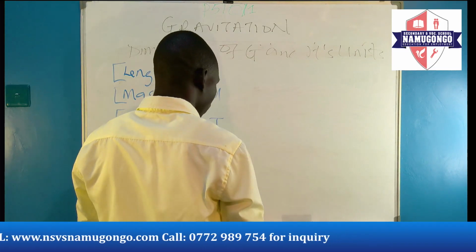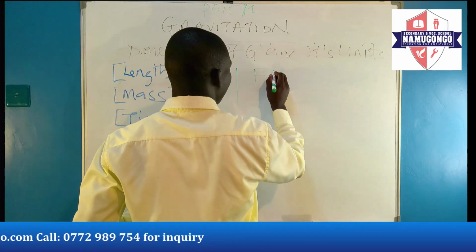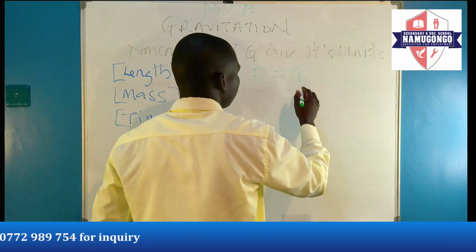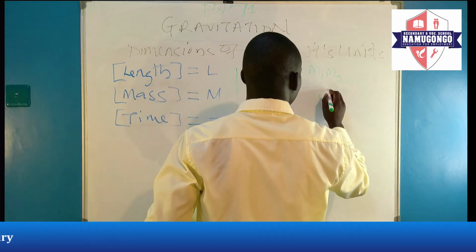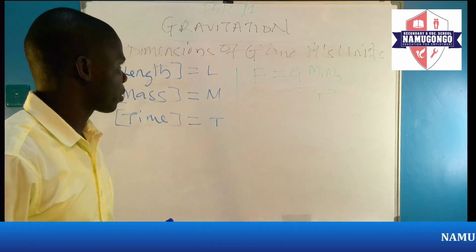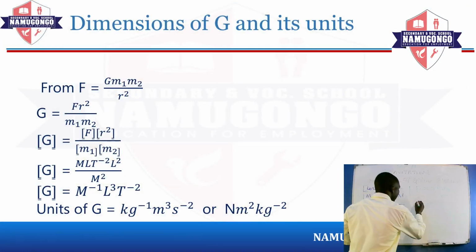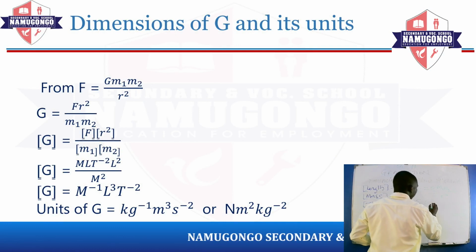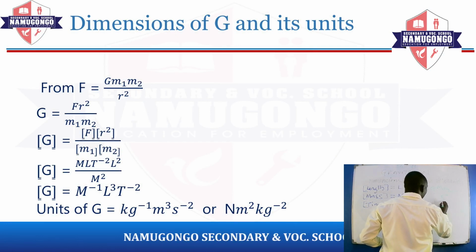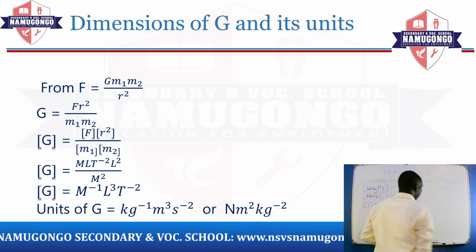This equation which we had, that F equals G M1 M2 all over R squared. We just make G the subject and it will give us G equals F R squared all over M1 M2.